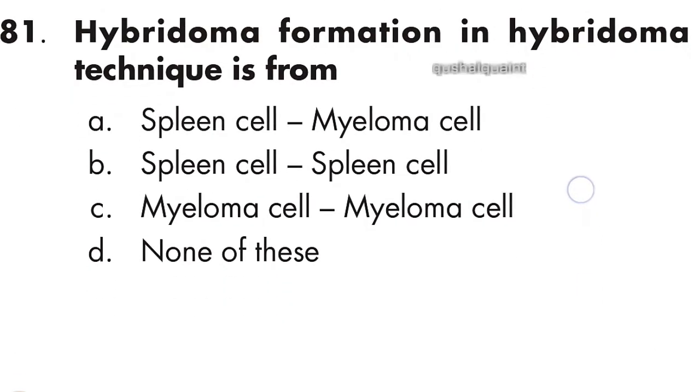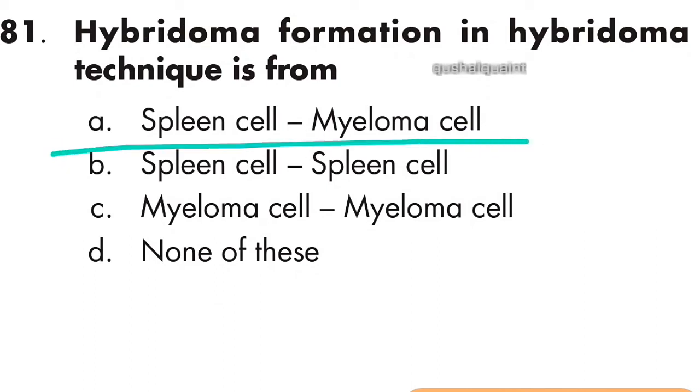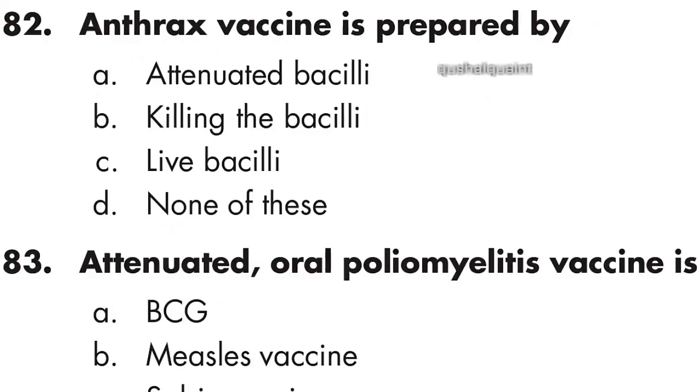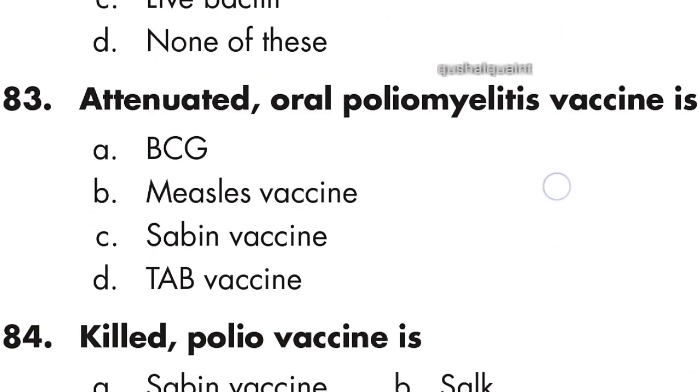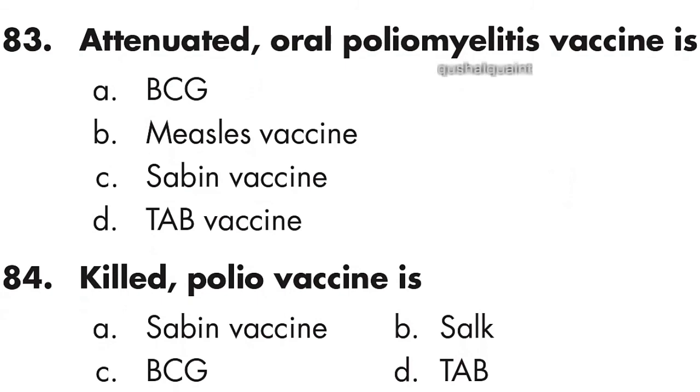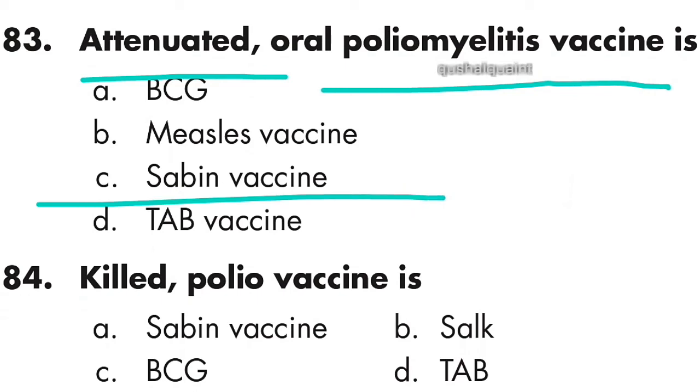81st: hybridoma formation in hybridoma technique is from spleen cells to myeloma cells. Option A is right. 82nd: anthrax vaccine is prepared by attenuated bacilli. Option A is right, attenuated bacilli. Question number 83: attenuated oral poliomyelitis vaccine is Sabin vaccine. Option C is right, Sabin vaccine.